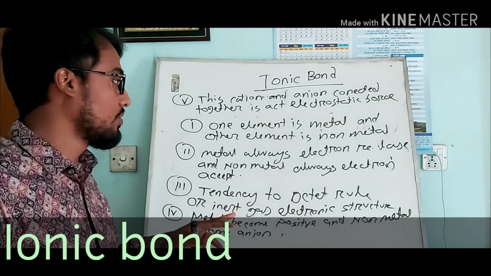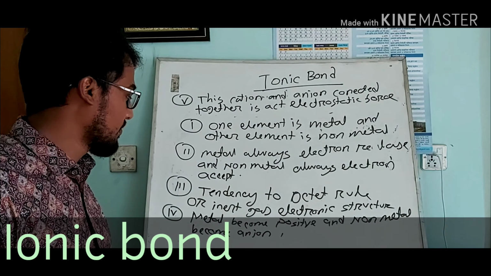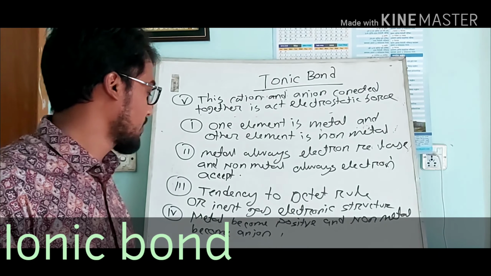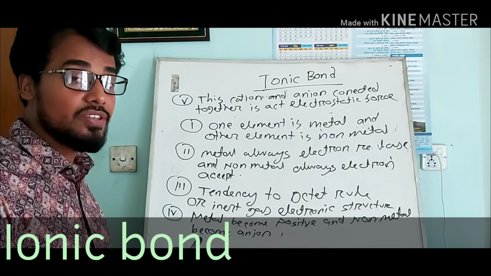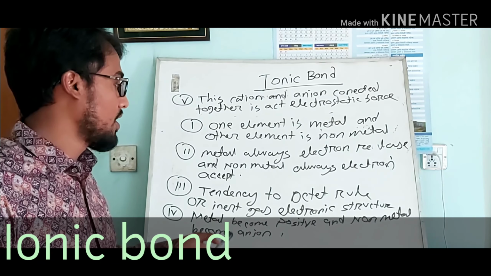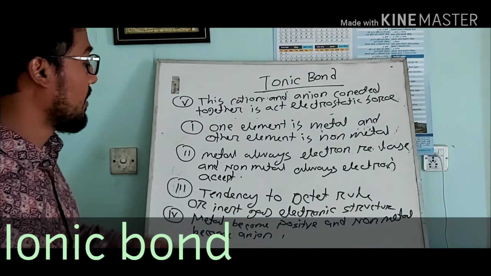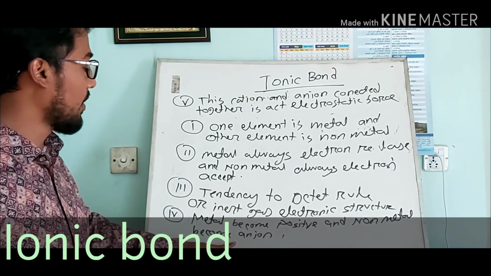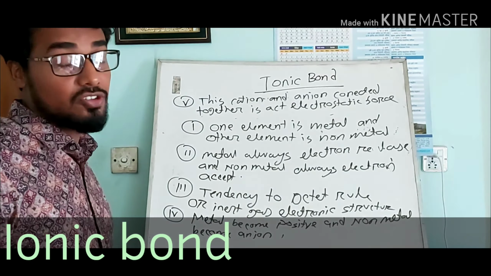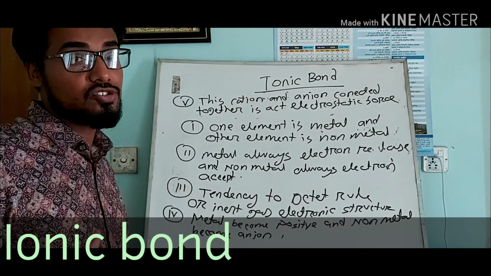Metal always releases electron and non-metal always accepts electron, with tendency to octet rule or inert gas structure. Metal becomes positive, a cation, and non-metal becomes an anion. The positive and negative ions are connected together by electrostatic force, and the bond which is created is called ionic bond.